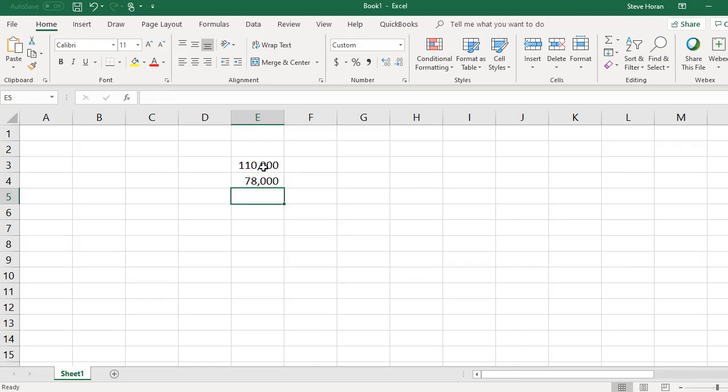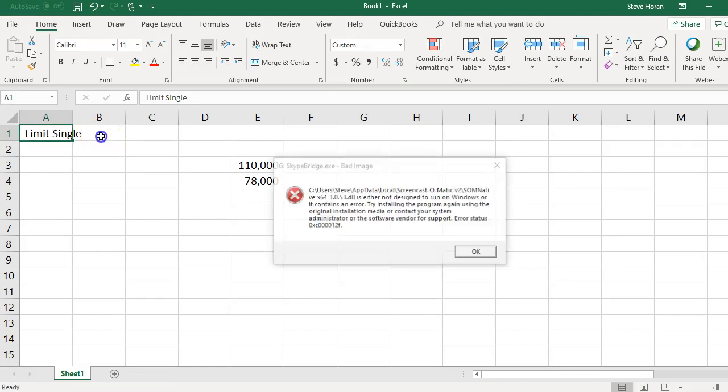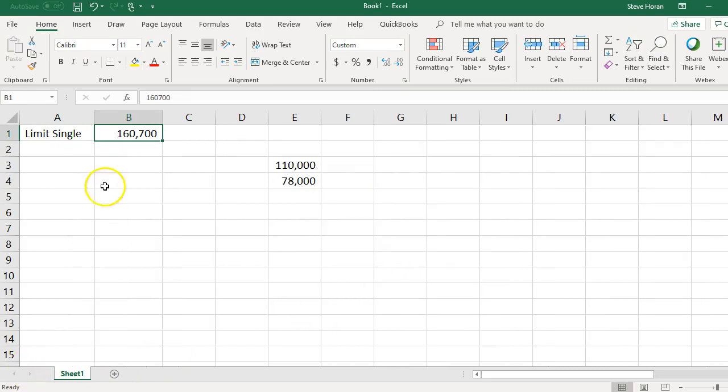If you can recall from the PowerPoint, there's a threshold limit, and the limit for singles is different than it is for married. So she's single, and her limit, let me put this over to the side here, is the limit for singles, 160,700.